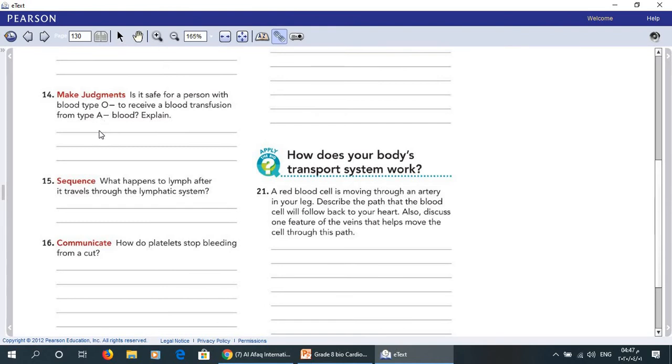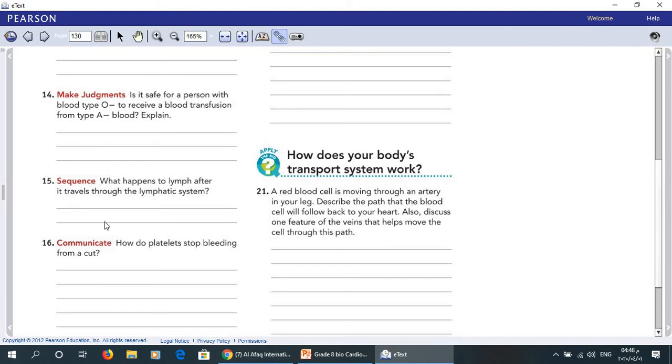So here the answer will be no, because blood type O has anti-A clumping proteins in the plasma. I'll repeat, no, because blood type O has anti-A clumping proteins.